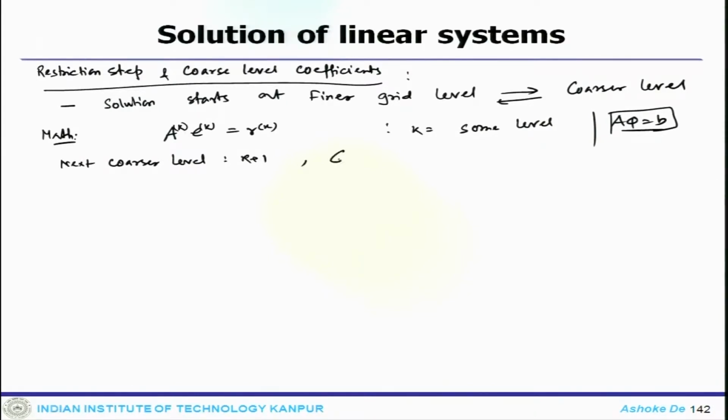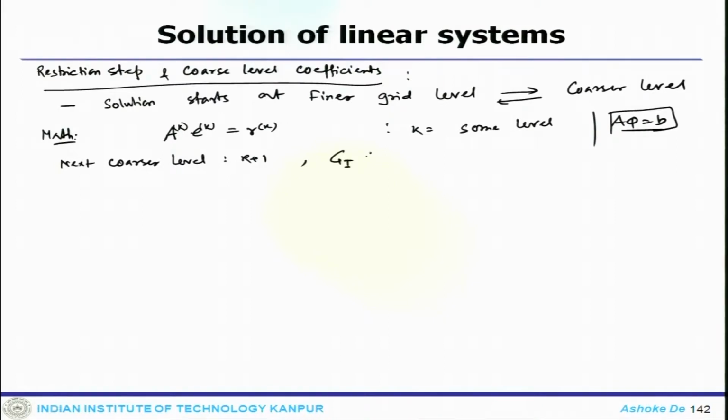So, let us say G_I represents the set of cells I on the finer grid level that are agglomerated to form cell I of the coarser grid level at k+1.